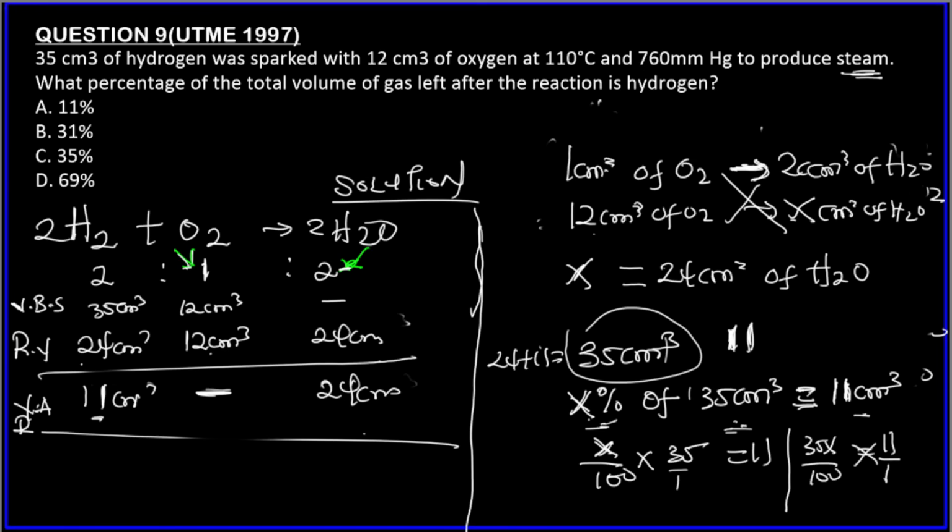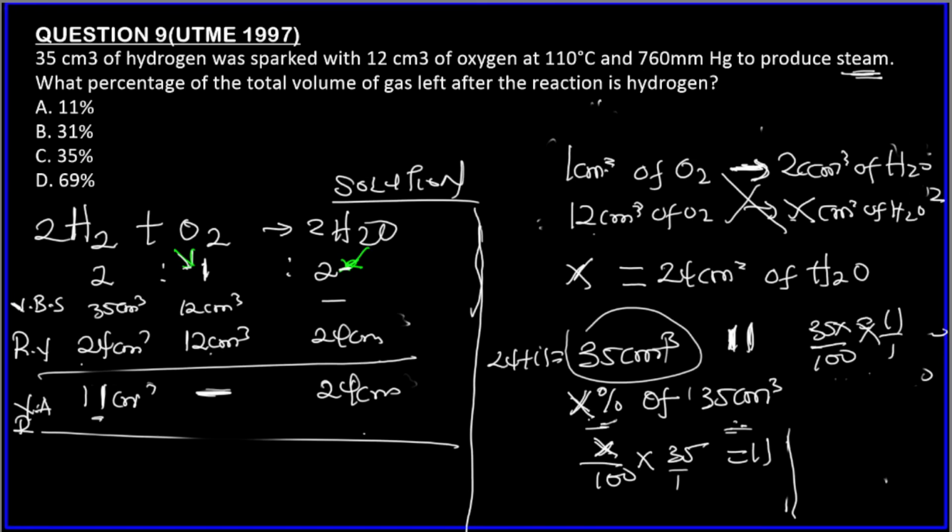We cross multiply: 35x equals 11 times 100, which is 1100. 1100 divided by 35 gives us 31.4.